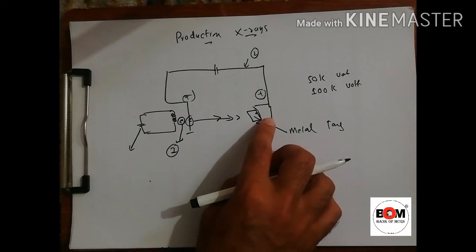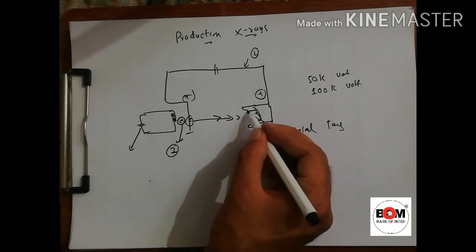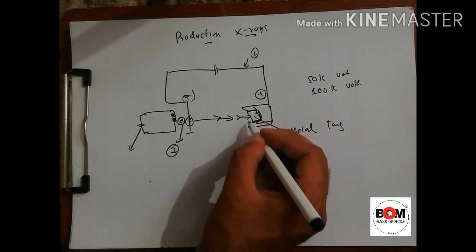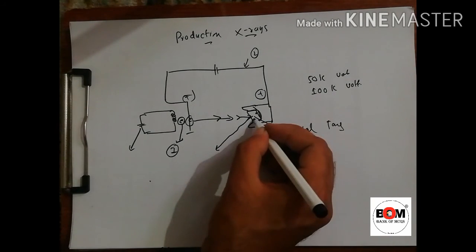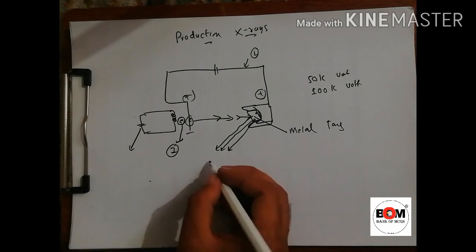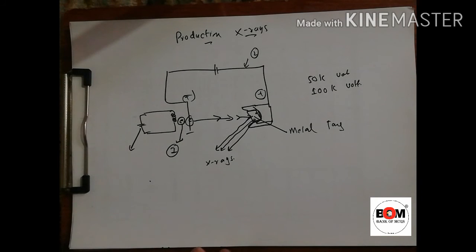As the electron moves toward the positive side, there is a metal embedded in its path. As the electron hits the metal, X-rays are produced. So this is another way of producing X-rays.